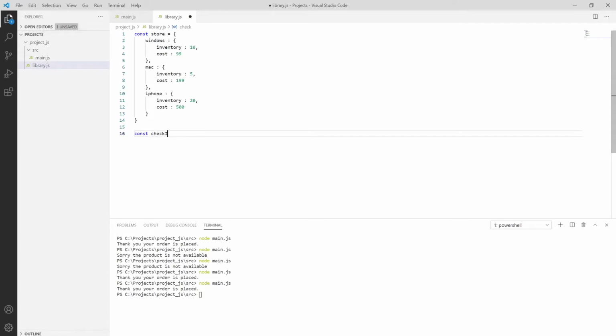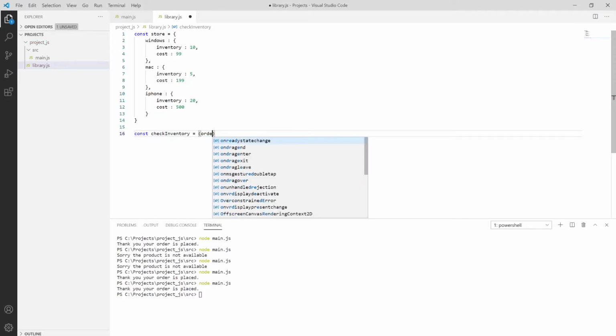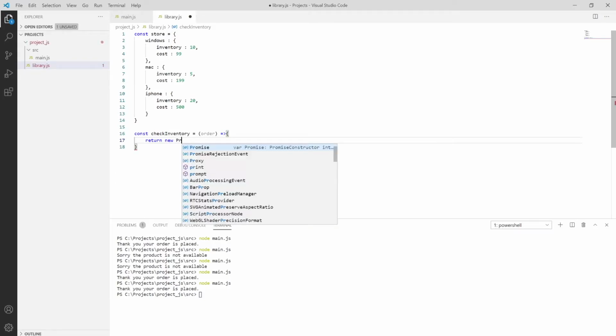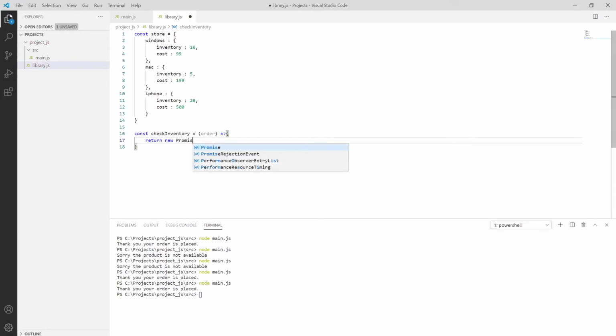So check inventory, which will take one parameter as order, using the ES6 version of the function, and it will return a new Promise. Inside the promise we have resolve or reject.